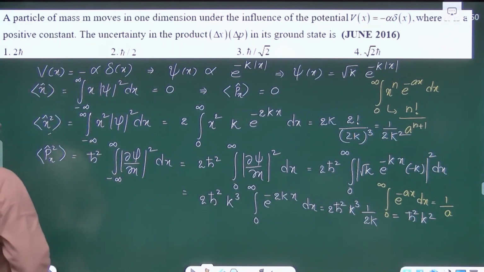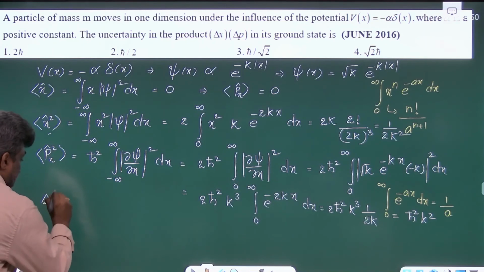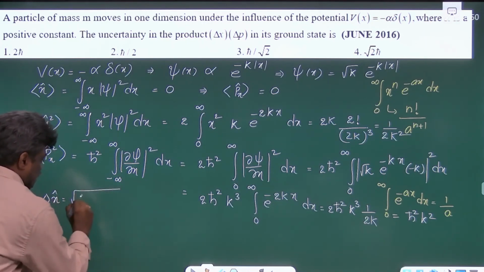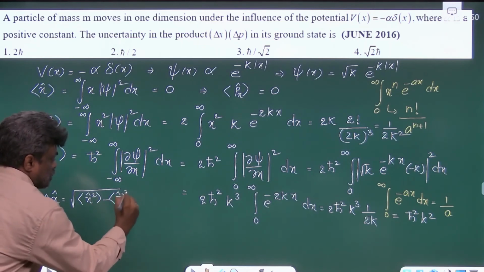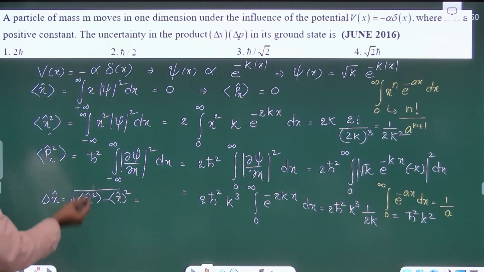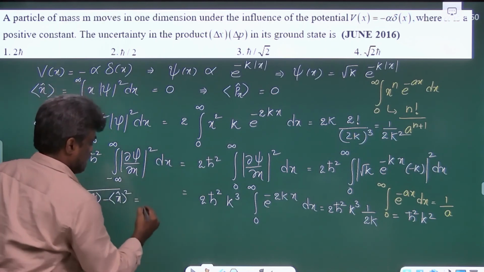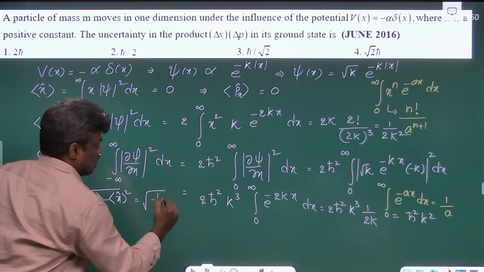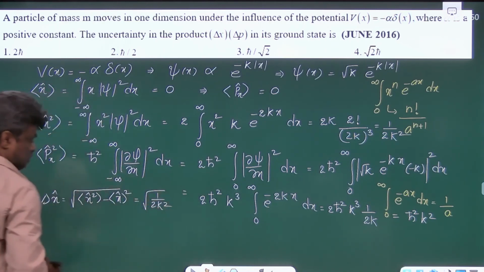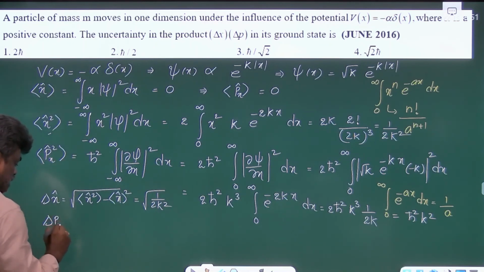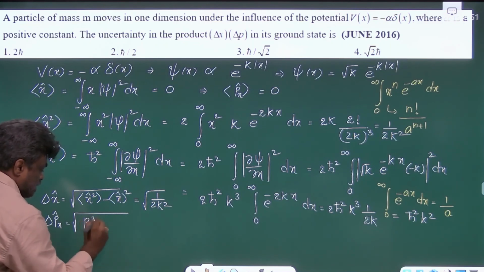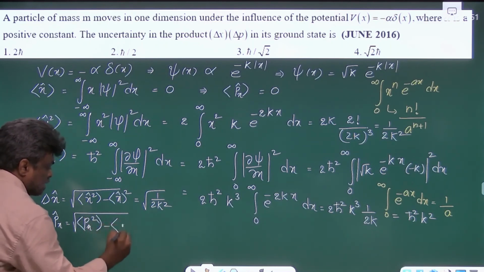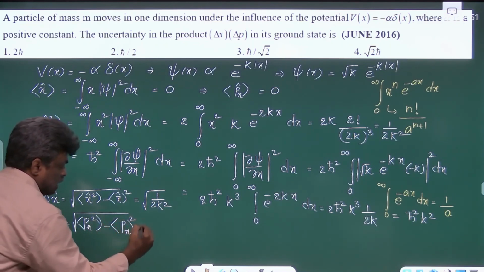So once you have px square, we can find delta x. Delta x is under root of x square mean minus mean x whole square, which is root of x square, that is root of 1 by 2k square. And delta px is under root of px square mean minus px mean whole square.